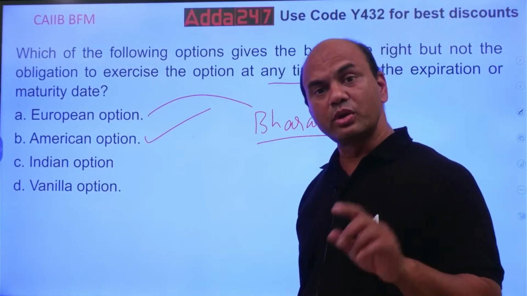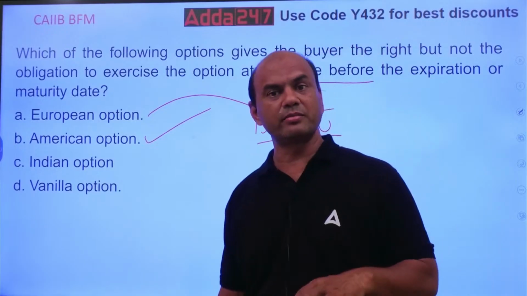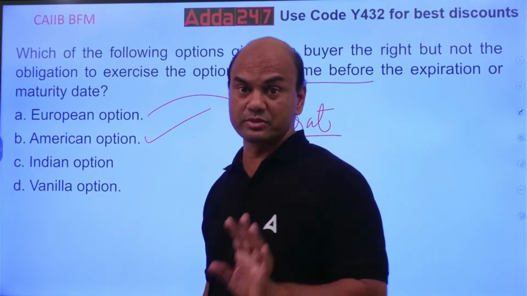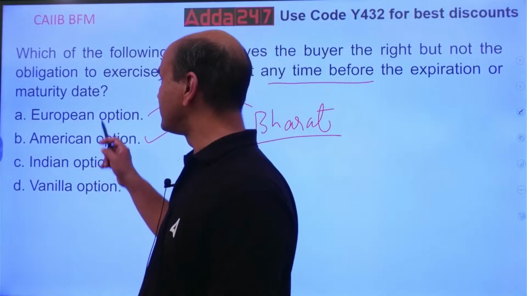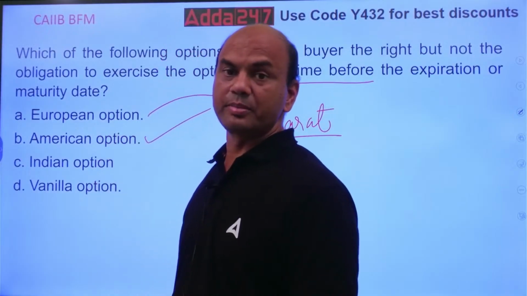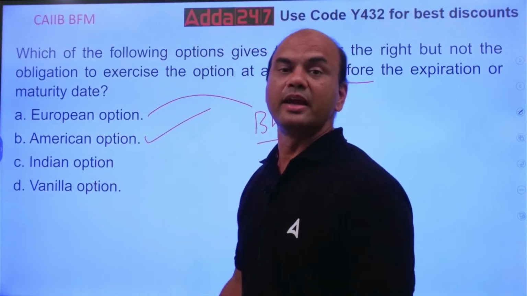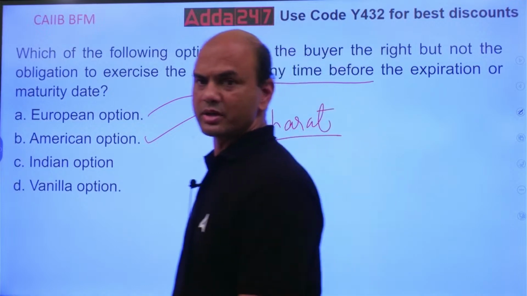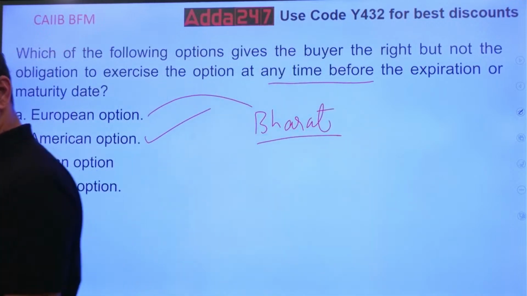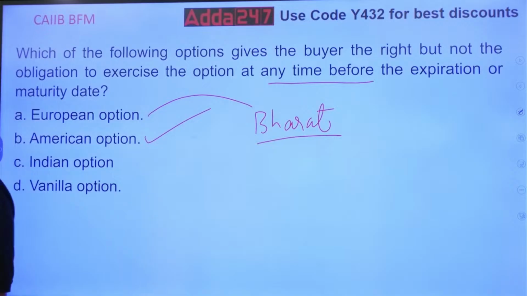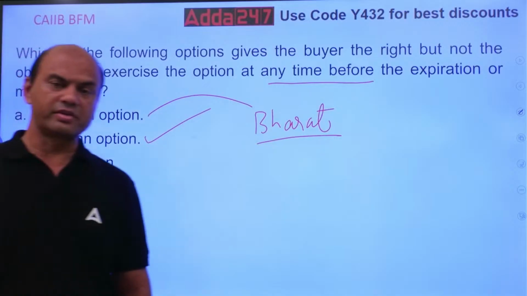But it can be sold in the secondary market from one buyer to another buyer. That is known as European, and American can be exercised any time before the maturity date. Kindly note this. Got it, everyone?